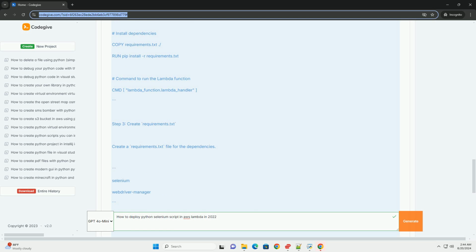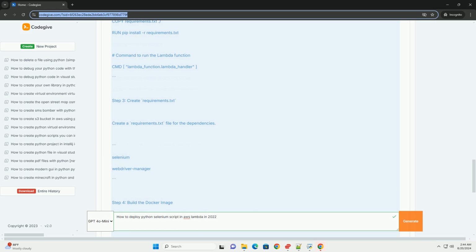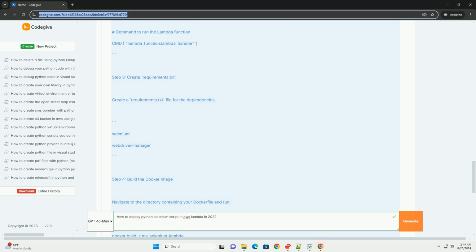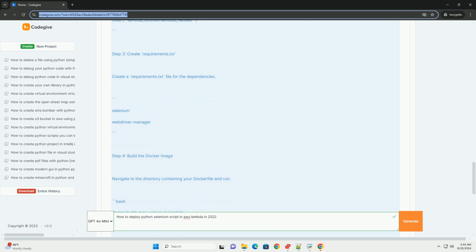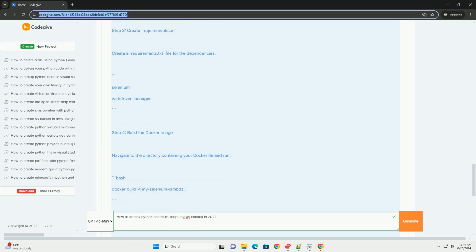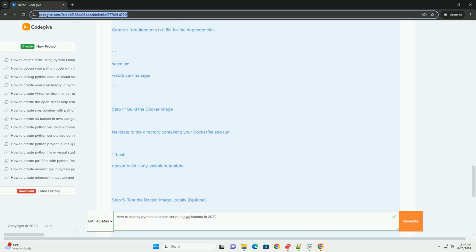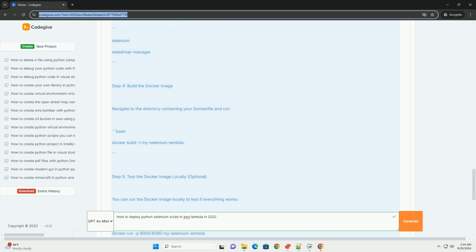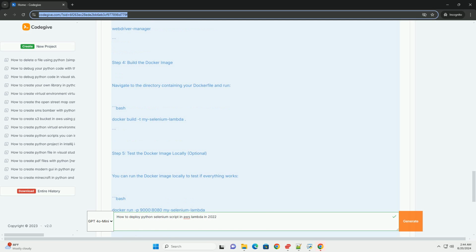3. Tag the Docker image. Bash, docker tag my-selenium-lambda:latest account ID dkr ecr us-east-1 amazonaws.com/my-selenium-lambda:latest. 4. Push the image to ECR. Bash, docker push account ID dkr ecr us-east-1 amazonaws.com/my-selenium-lambda:latest.